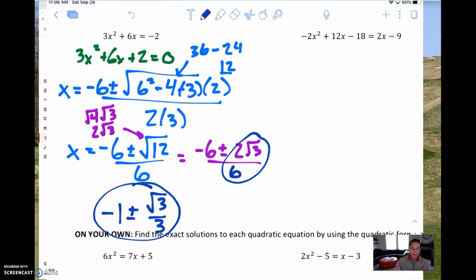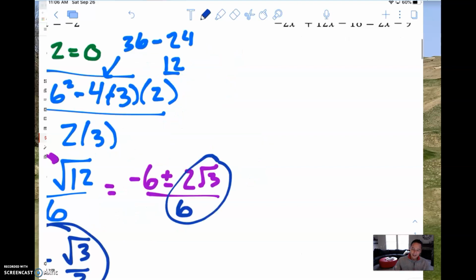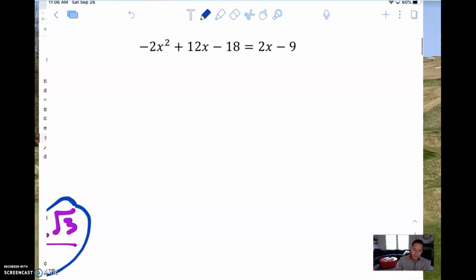So they're equivalent. The reason I ask for exact answers is because then you can't just go into Desmos and type in or get those answers that easily. You have to know what you're doing. Let's go ahead and do one more example together.